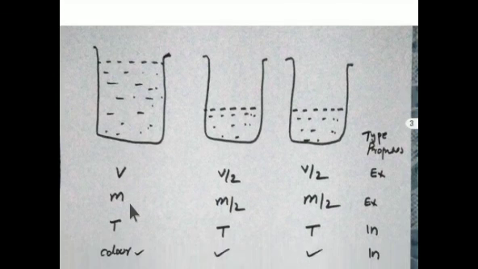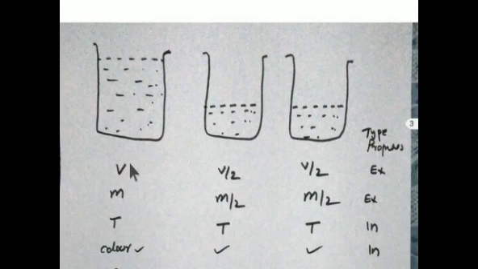V is the volume. Volume is one of the properties of a system. Here the volume changed into V by 2, and here also V by 2. Once the quantity of matter is divided, the volume is also divided. So V changed into V by 2, V by 2. So volume depends on the quantity of matter, so it is an extensive property.